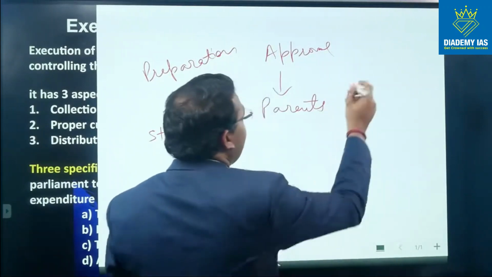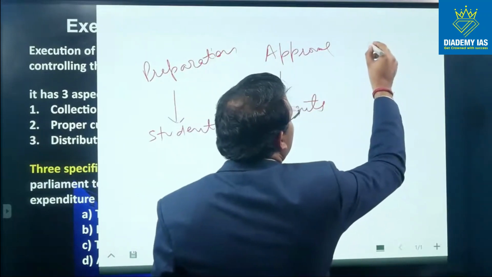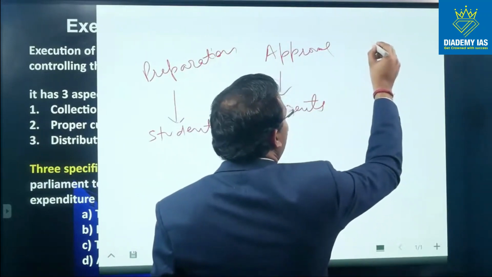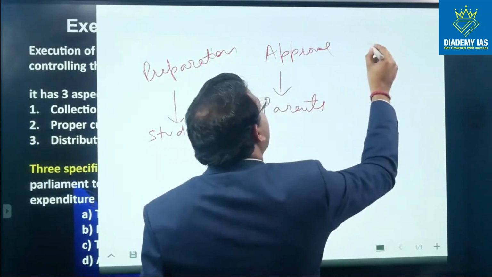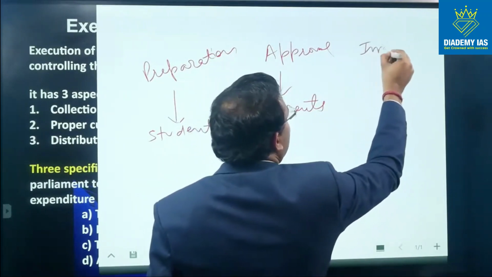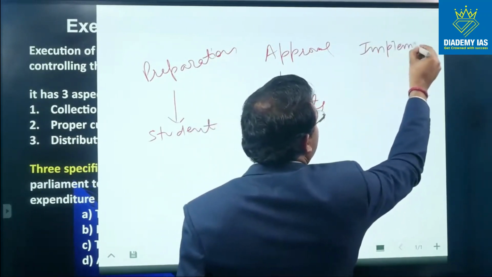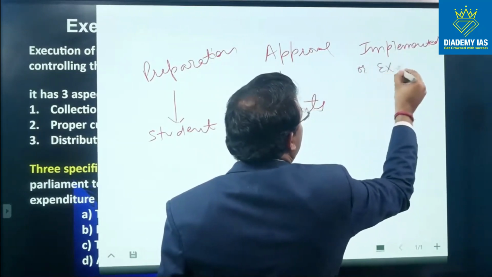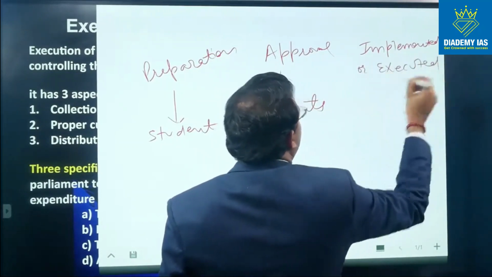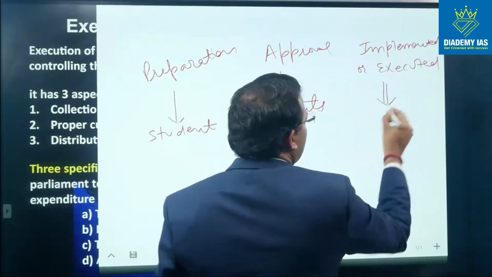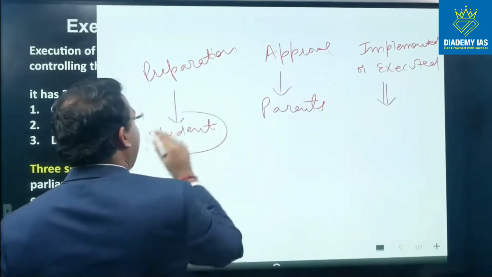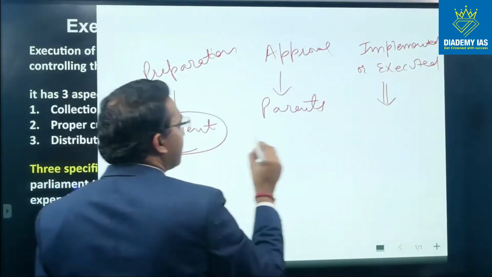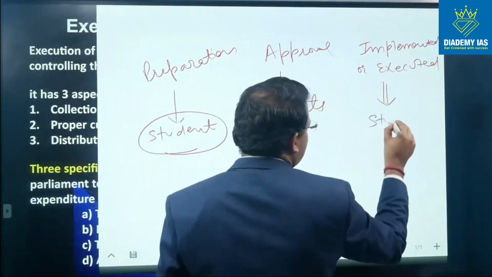So when it is ready to be dispersed, that means it is put into practice or it is implemented, right? Or executed, right? Implemented or executed. So executed means now the same person who prepared, the same person is ready to spend. So the student is ready to spend.